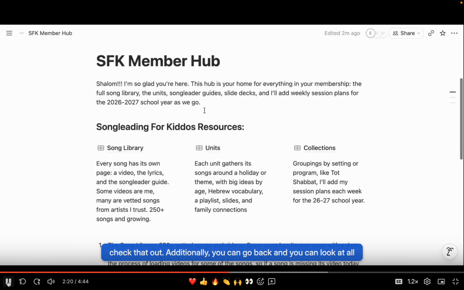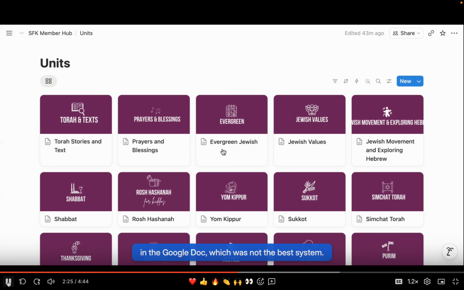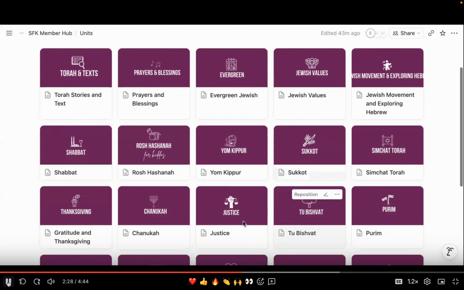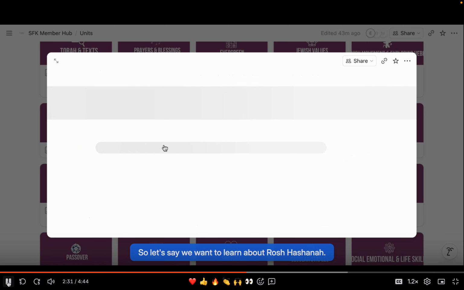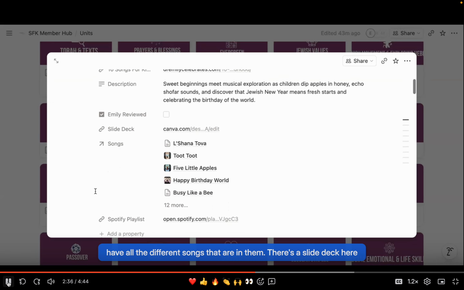Additionally, you can go back and you can look at all of the units. So these are the curricular units that you use to navigate in a Google Doc, which was not the best system. So let's say we want to learn about Rosh Hashanah. We're teaching about Rosh Hashanah. All of the units have all the holidays, have all the different songs that are in them.